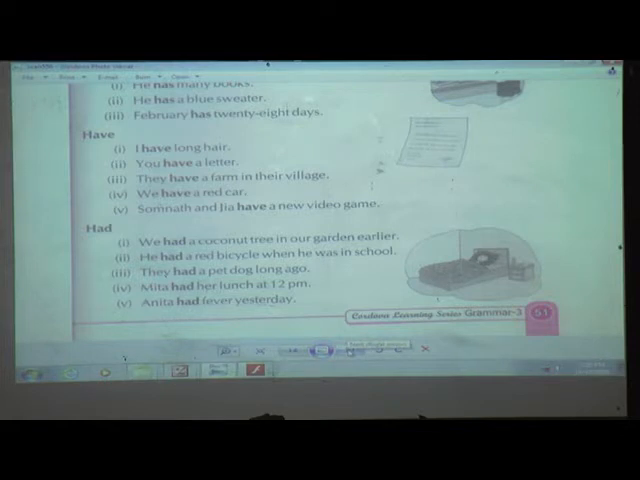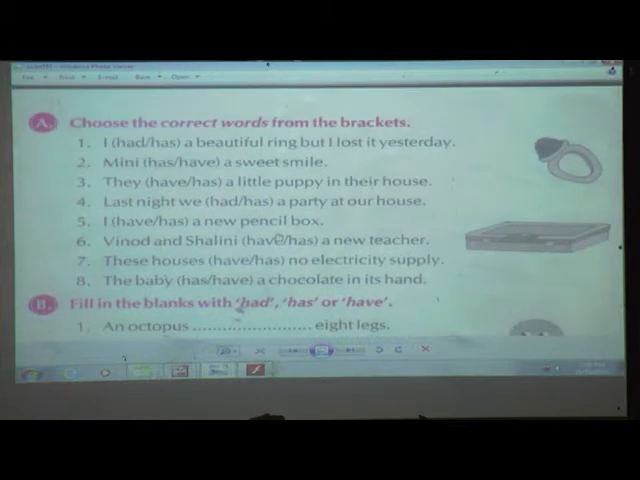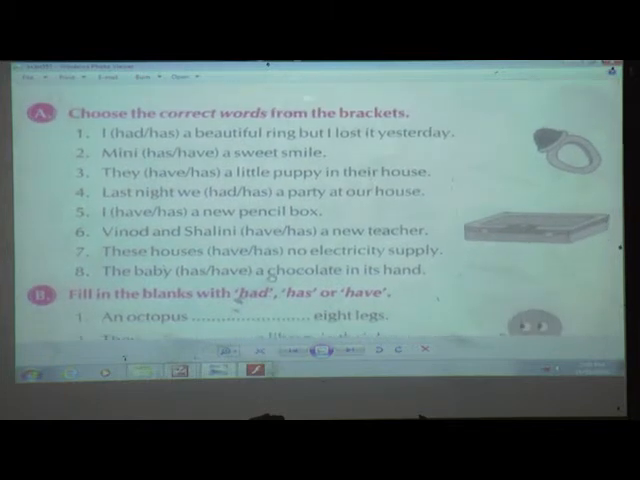Understood, students? Now you can turn to page 52 to solve our exercise. Understood how we are using has, have and had? Okay, if you have understood, then it will be easy for you to solve exercise A, that is on page number 52. Choose the correct words from the brackets. Are you ready with your pencils, students? I hope that you have a pencil with you. Shall we start to solve?